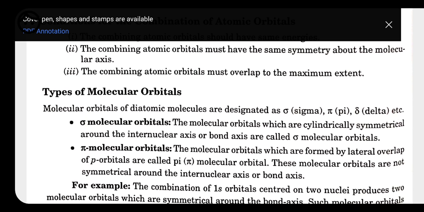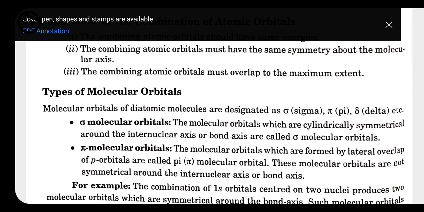Now let's have the types of molecular orbitals. Molecular orbitals of diatomic molecules are designated as sigma, pi and delta. Here mostly we are talking about two types. First, the sigma molecular orbital: the molecular orbital which is symmetrical around the internuclear axis or bond axis is called a sigma molecular orbital, whereas a pi molecular orbital is the molecular orbital formed by the lateral overlap of p orbitals.